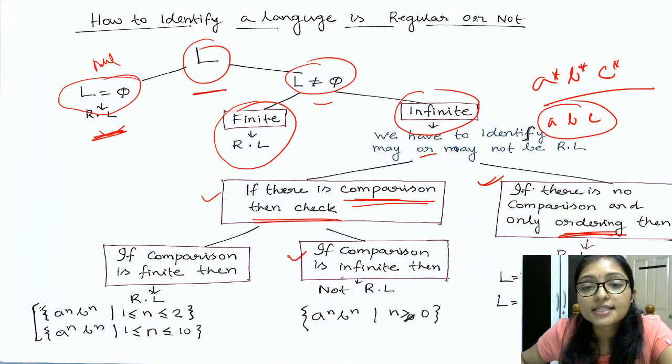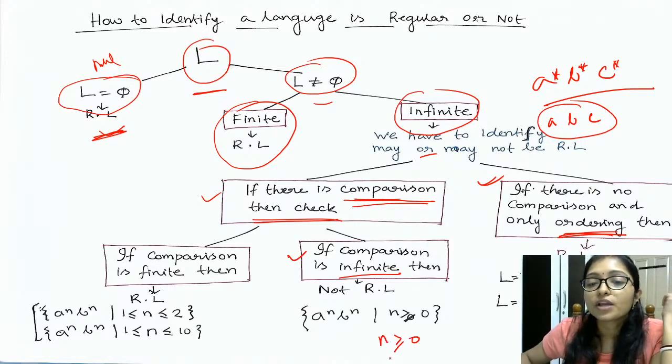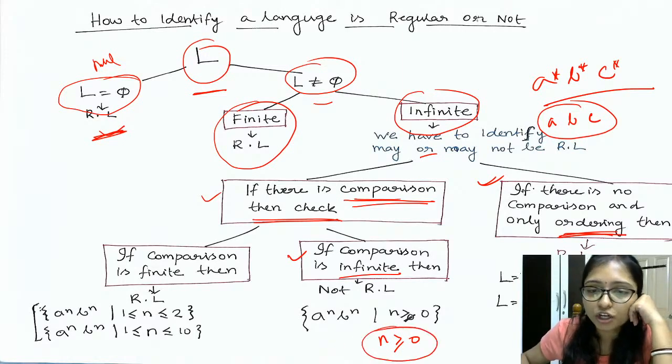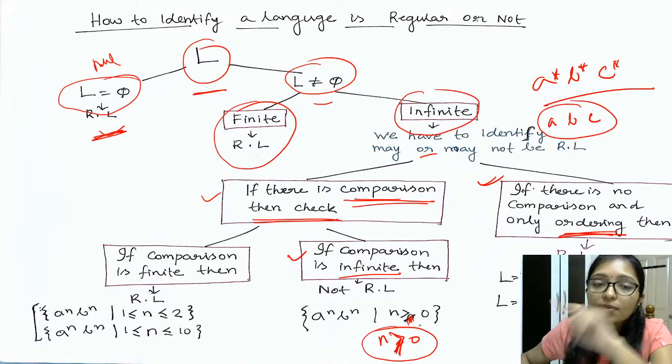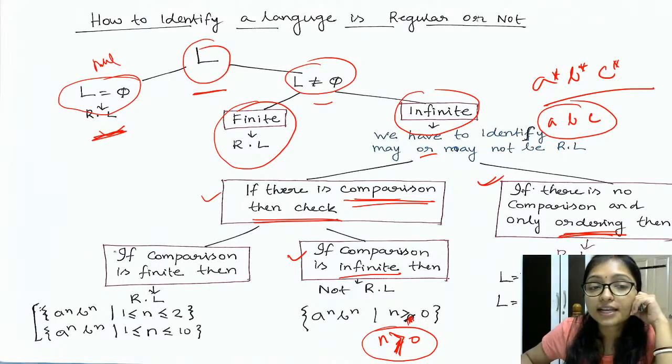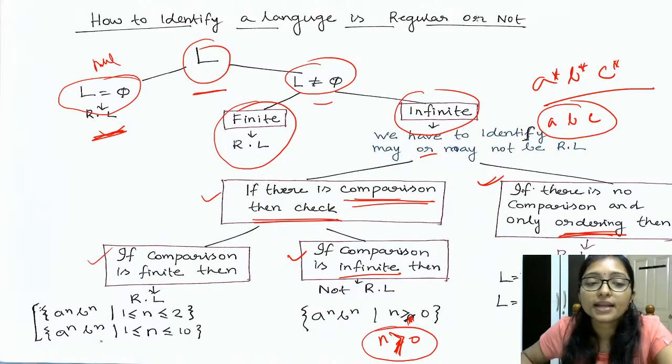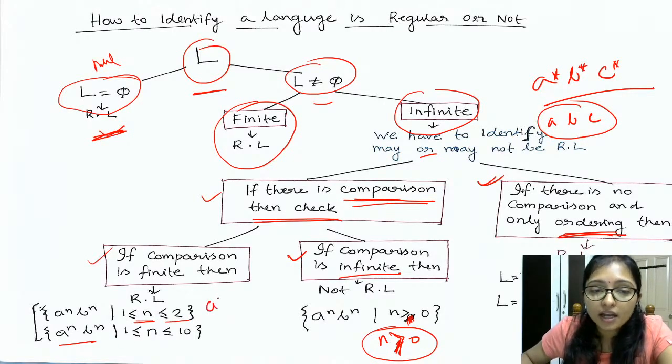If the comparison is infinite, means n greater than or equal to 0, that is infinite, right? So if n is greater than 0, then it is infinite, so there is the problem. But if there is finite comparison, finite means a to the power n, b to the power n, where n is greater than or equal to 1 and less than or equal to 2, like a to the power 2, b to the power 2, no issue.